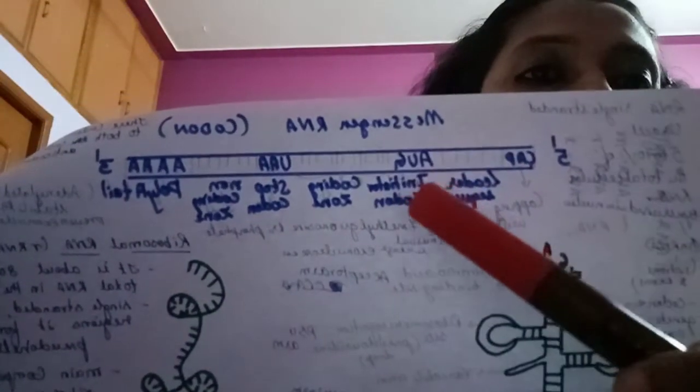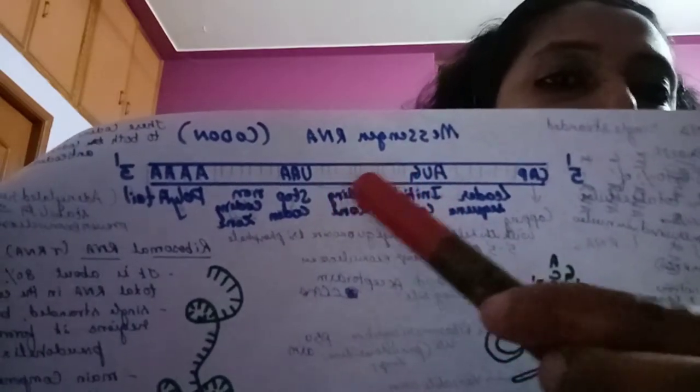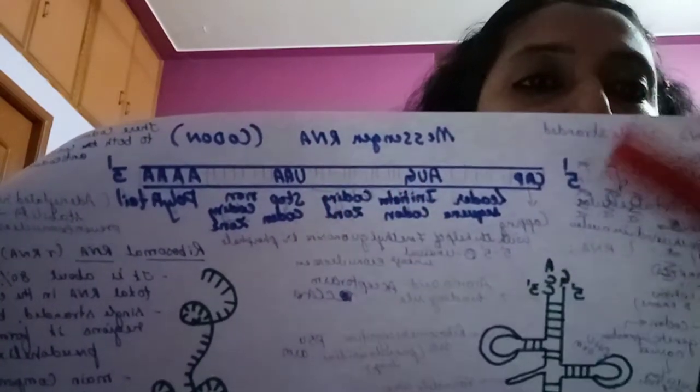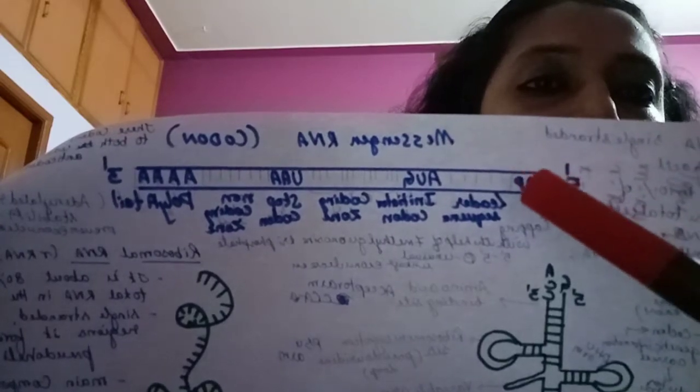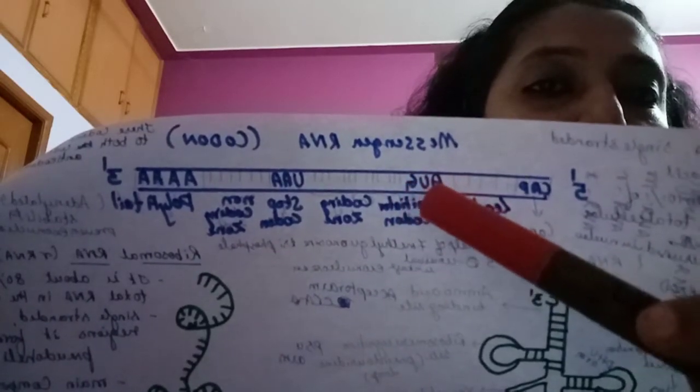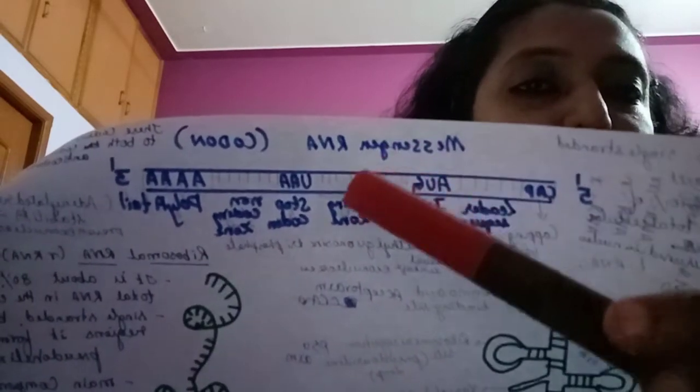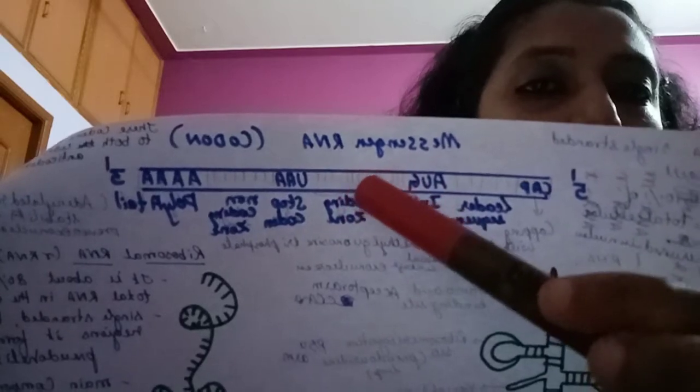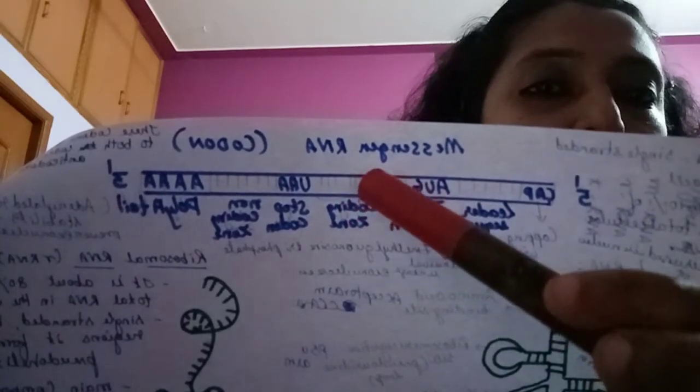After this initiation codon, there is a long chain of coding zone here. So first is a cap followed by leader sequence, followed by AUG codon. AUG codon is followed by a coding zone. After this coding zone, there is the presence of a stop codon. See UAA here. There are stop codons.